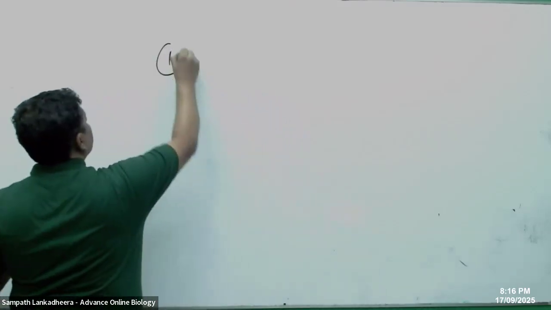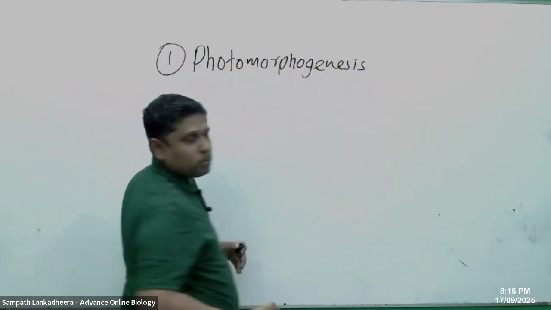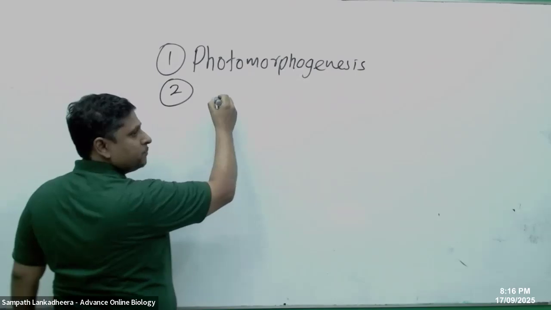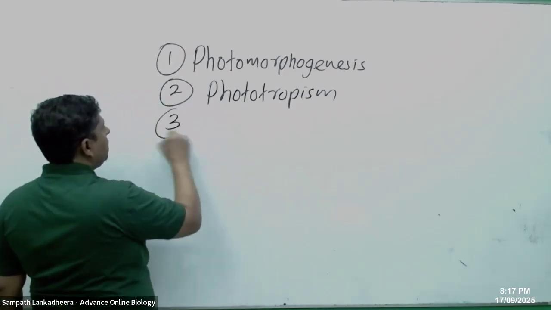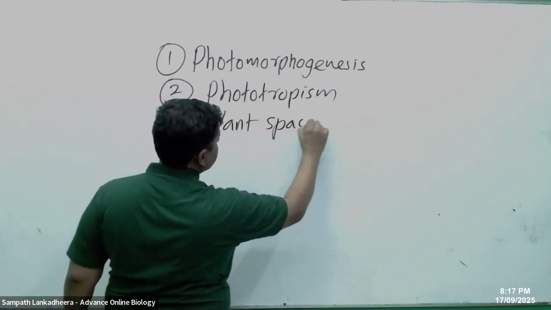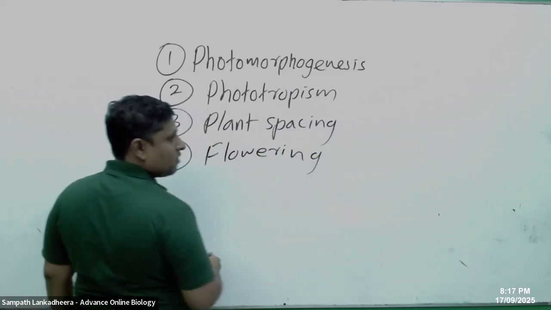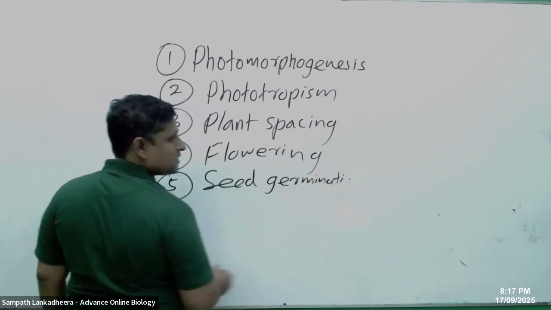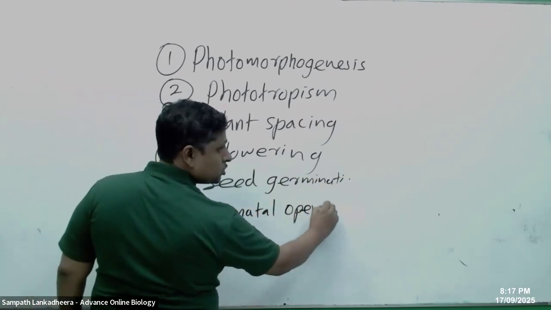The plant responses to light we discuss: number one, photomorphogenesis; then phototropism; third, plant spacing; then flowering; then the seed germination process; then stomatal opening.